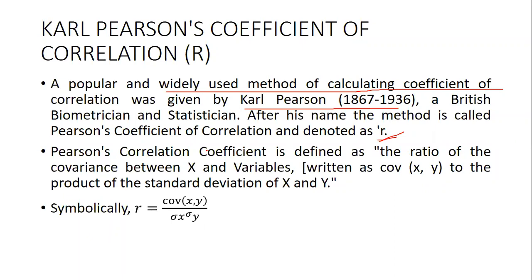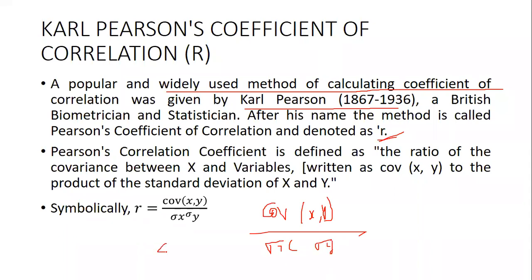And what is the meaning of coefficient of correlation? It's also known as Pearson's coefficient of correlation or correlation coefficient. It is the ratio of the covariance between x and y, written as COV(x,y), to the product of the standard deviation of x and y. So here we are supposed to find the covariance of x and y, and the standard deviation of x and standard deviation of y.